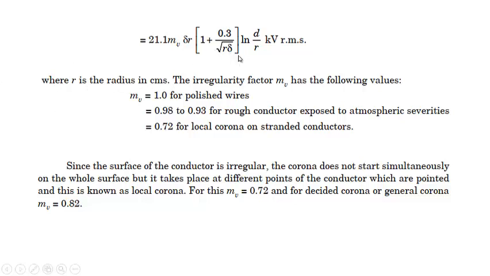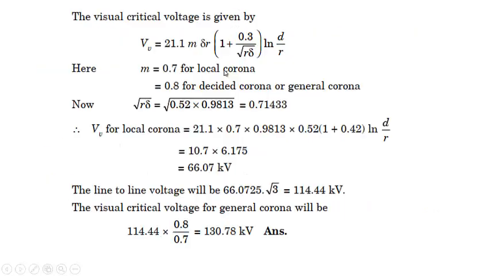In this case also, it is quite evident that when we multiply r with the kV per centimeter, r should be in centimeters. Here also it should be in centimeters. So that's why we have taken it in centimeters. It comes out to be 0.71433.